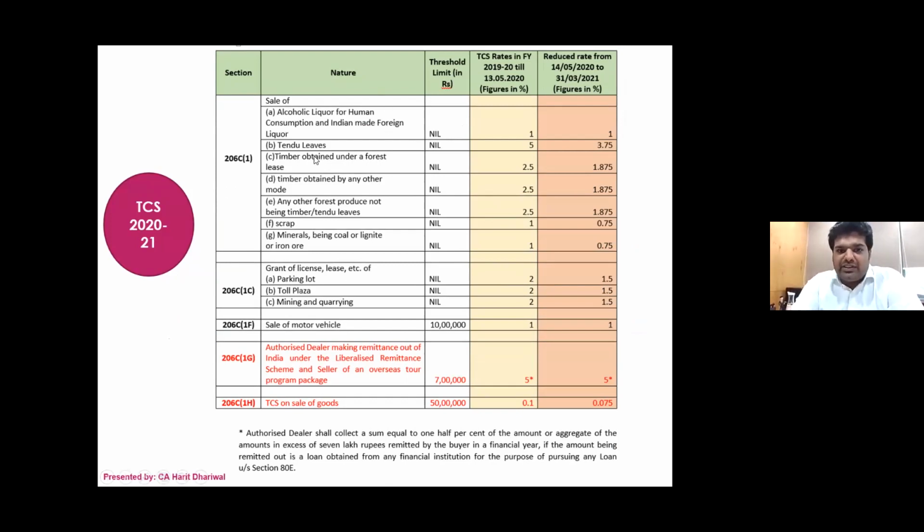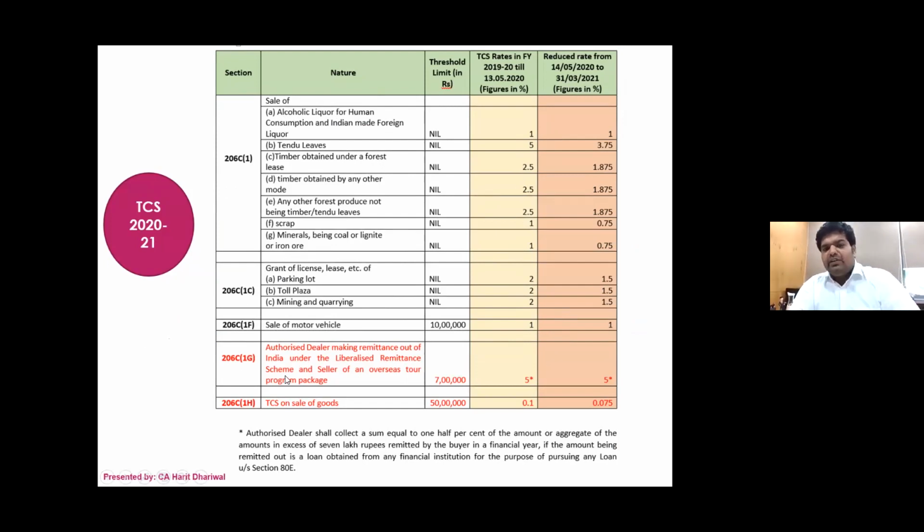So you see 206C1 talks about sale of alcoholic liquor, tendu leaves. They have all separate rates, 1% to 5%. Minerals and lignite, we have 1%. Parking lot, toll plaza, again 2%. You can see here 206C1F. So if you purchase a motor vehicle exceeding 10 lakh rupees, the 1% TCS is there.